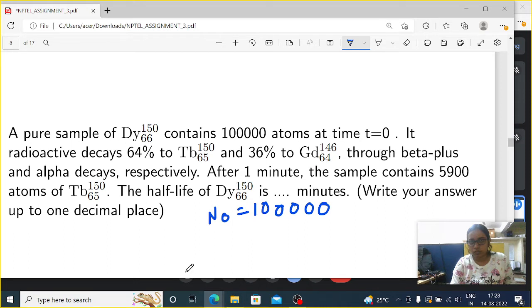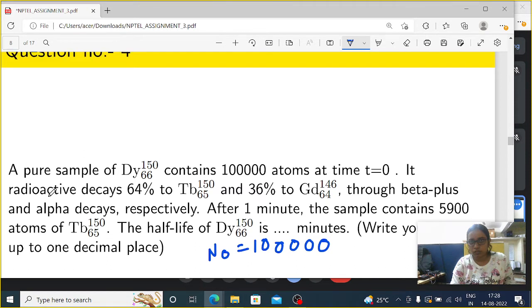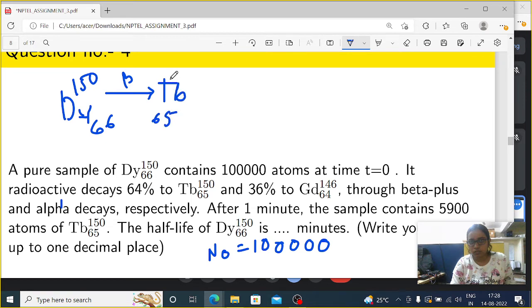As I already told you, for Dy 66 150, if it decays by beta decay, then Tb 65 150 will be there plus beta plus 1 0, that means beta plus decay.